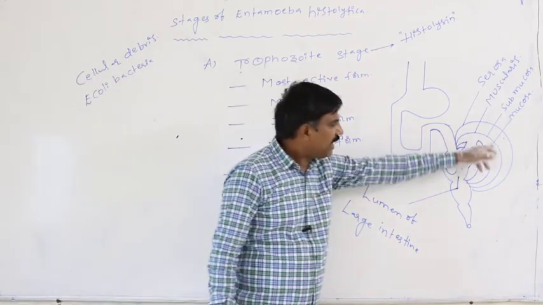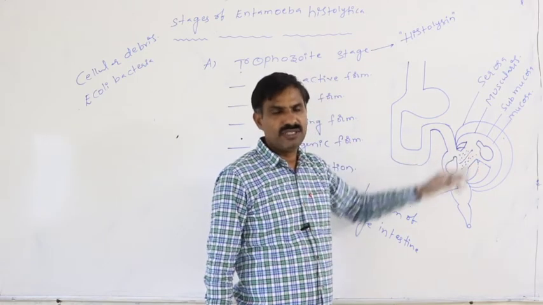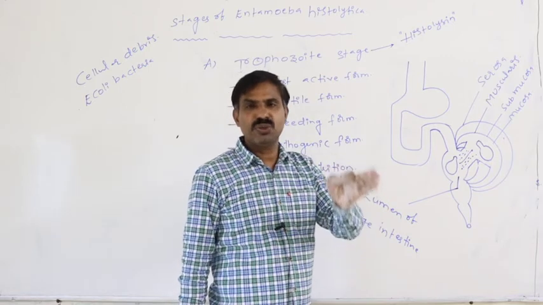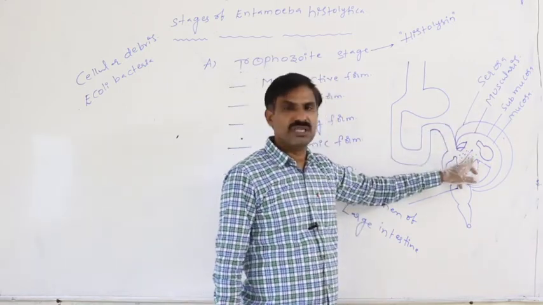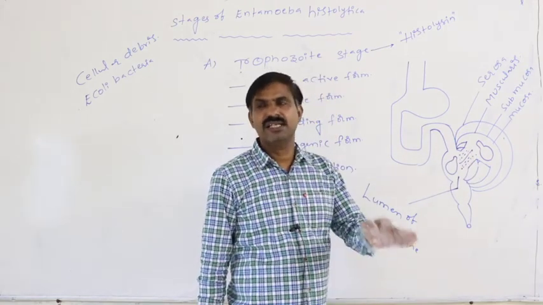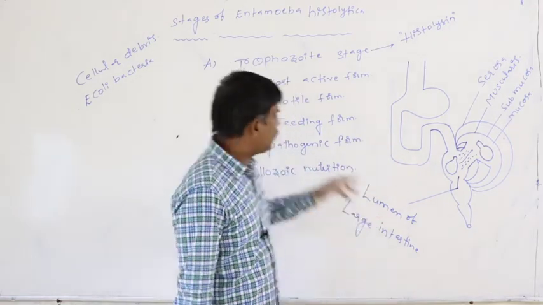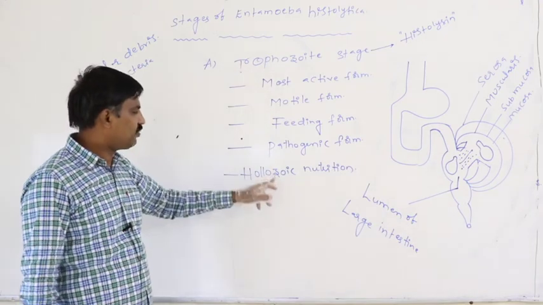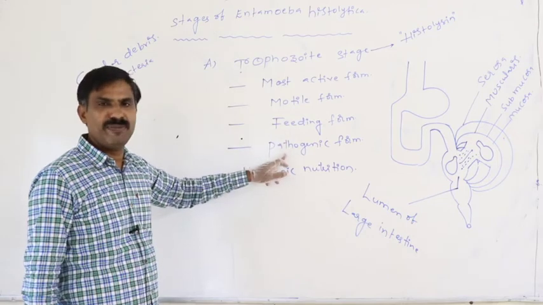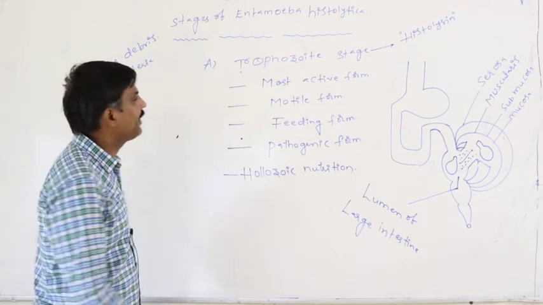Again, due to the damage of the submucosa and mucosa of the large intestine, due to the rupturing of the blood vessels, finally that leads to a disease, which is said to be amoebiasis. So only the trophozoite stage is said to be the pathogenic form. It is responsible for the development of amoebiasis disease.